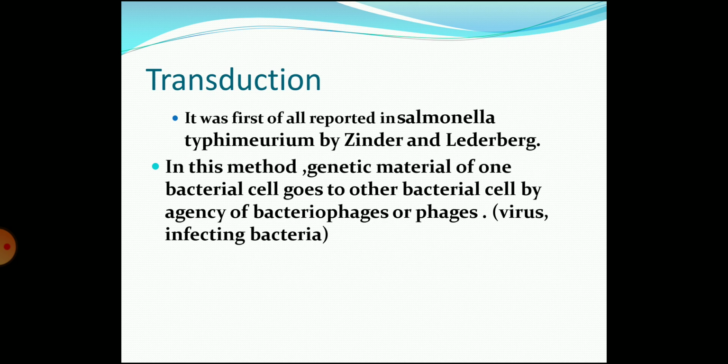Transduction. It was first of all reported in Salmonella typhimurium by Zinder and Lederberg. In this method, genetic material of one bacterial cell goes to another bacterial cell by the agency of bacteriophages or phages, that is, through viruses infecting bacteria.